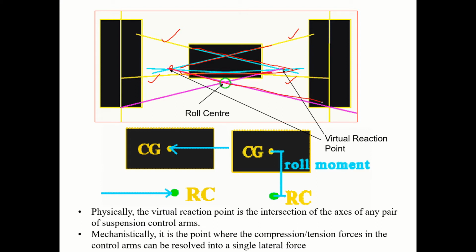This point I connect to the center point of the center line of the wheel where it meets the ground. And the same way, if I do this, these two intersect at one point. This we call a roll center. So about this roll center, the vehicle rolls. You see, if there is a roll center over here, and the center of gravity over here, then it will give you a kind of roll moment.